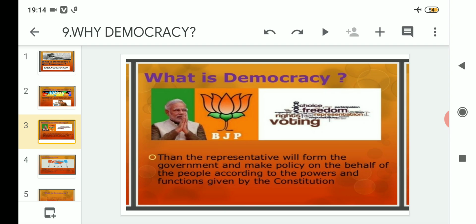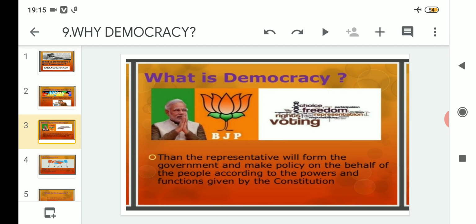As we know, two consecutive times, in the year 2014 and again in the year 2019, we the people of India have chosen the NDA, headed by the BJP, the Bharatiya Janata Party. They have been elected by us, and we believed through our voting that they will work for the progress and development of the people of India.